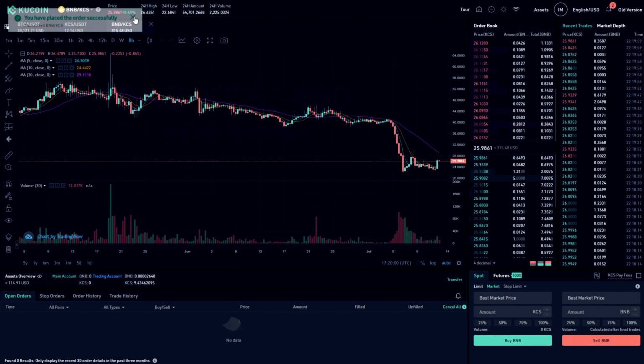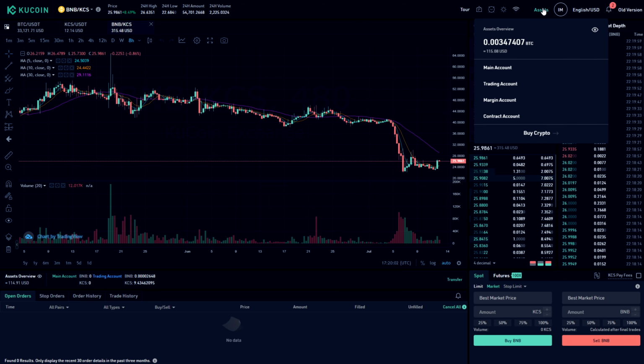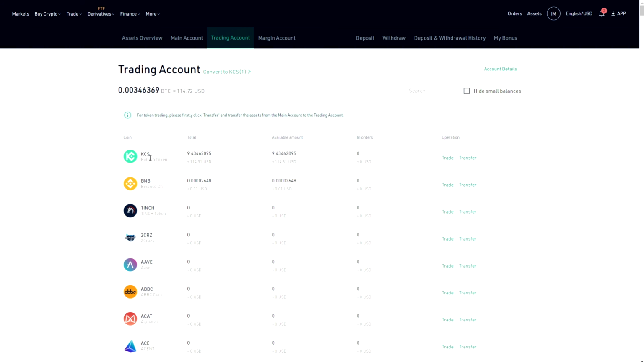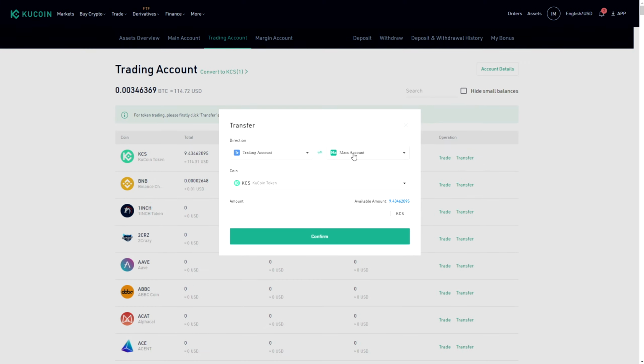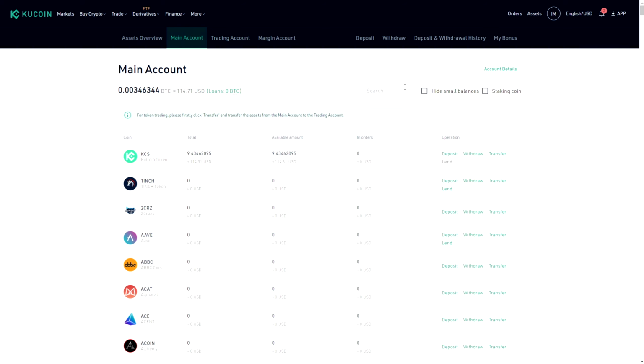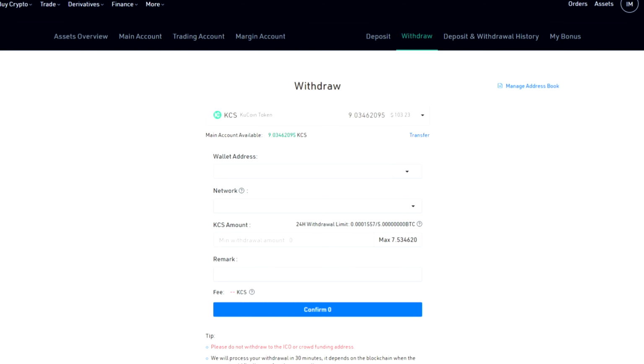And we got our KCC tokens, guys. So we go to our assets and we can see here on the trading account our KuCoin tokens. I got almost 9.5 KuCoin tokens. So I'm gonna transfer these tokens into the main account. We click here, all, confirm, and we got our tokens, guys. So now I'm gonna put these tokens on my Metamask wallet. We're gonna add liquidity, swap, and stake these tokens on KuSwap. Right now we need to transfer our KCC KuCoin tokens into our Metamask.